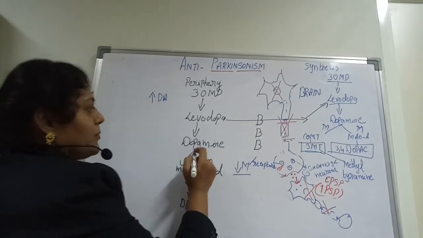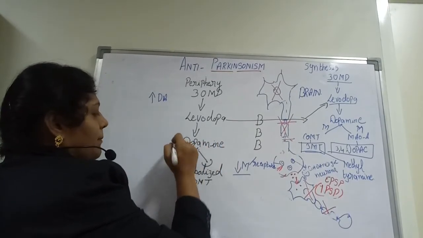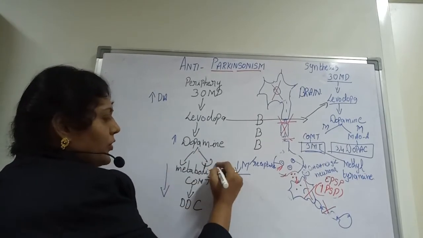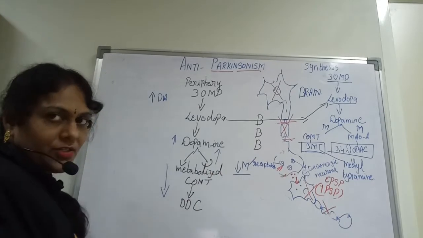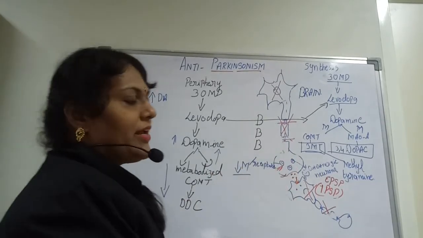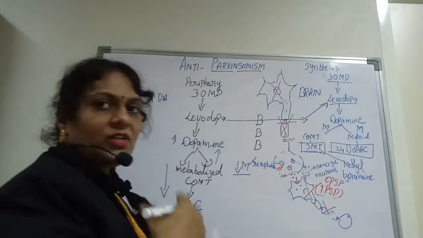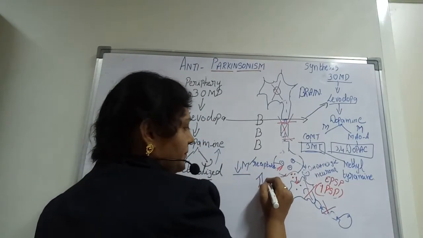And not only is more and more dopamine prepared, but the metabolism has to be decreased so that more and more dopamine will be available for the GABAergic neurons. Here also the same technique runs over here. The increase across the blood-brain barrier, the dopamine has to be increased.